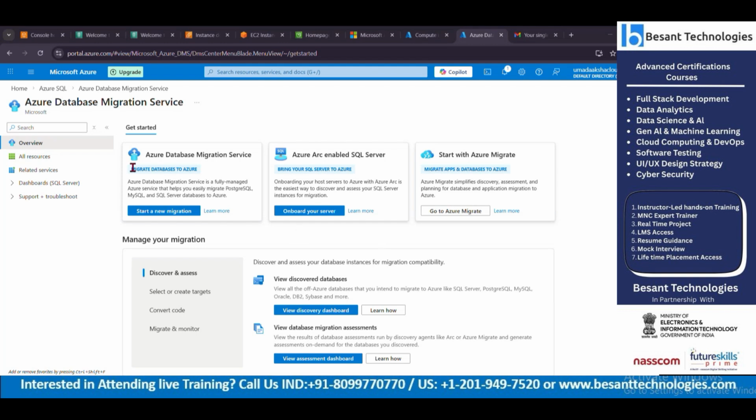So Azure Database Migration Service is what you meant, right? Yes. This is the Azure Database Migration Service, which you will be requiring in your day-to-day work when you start working on the cloud.